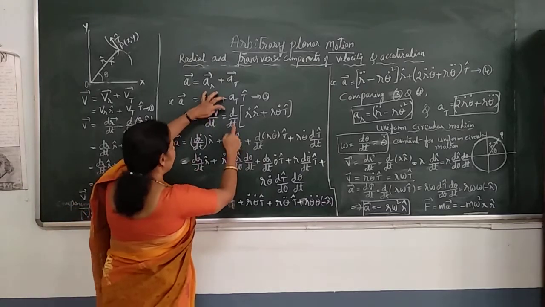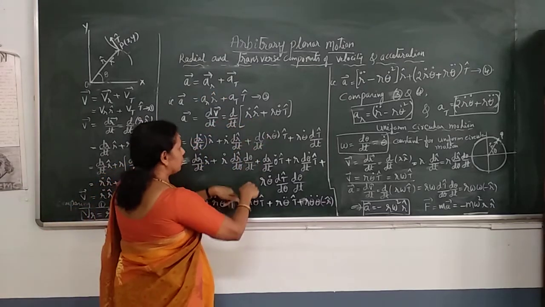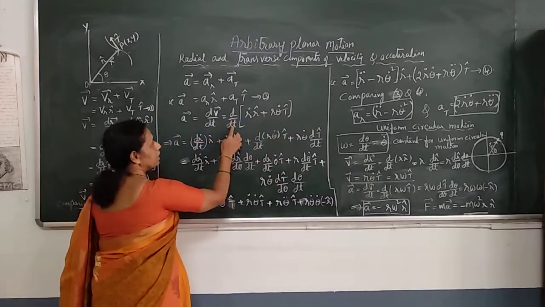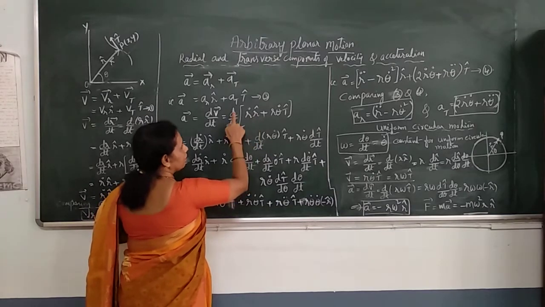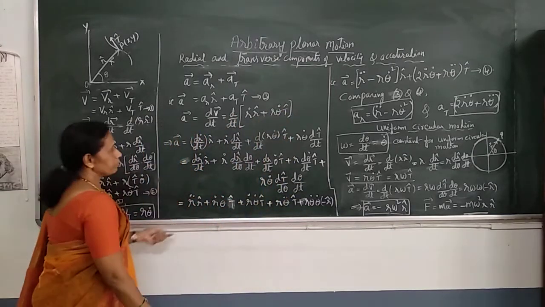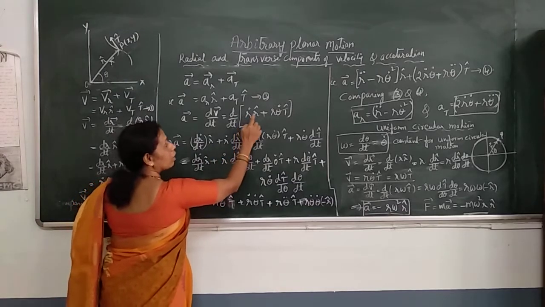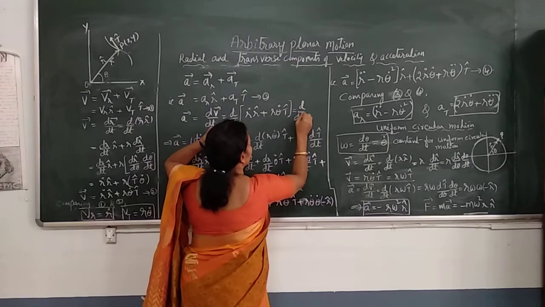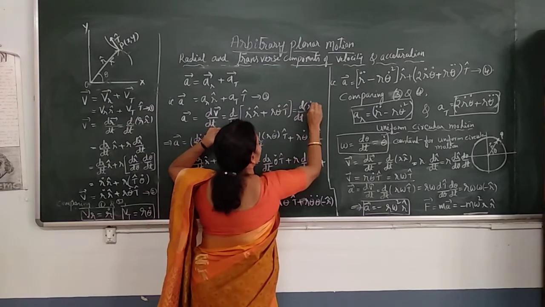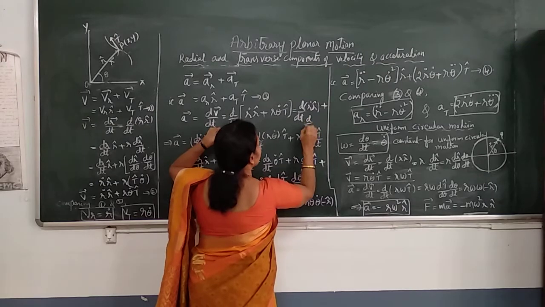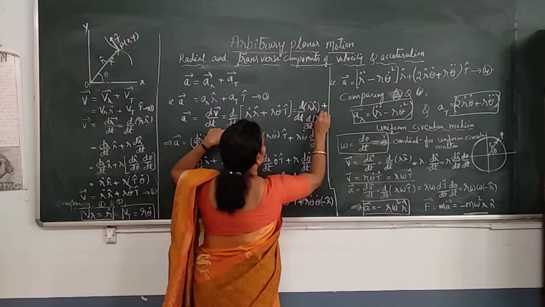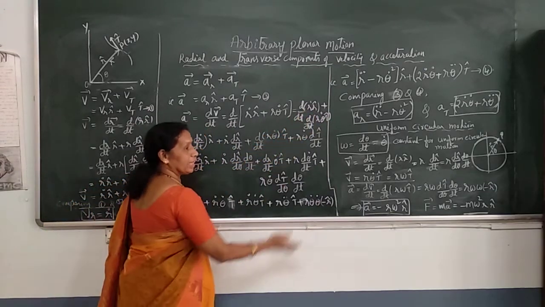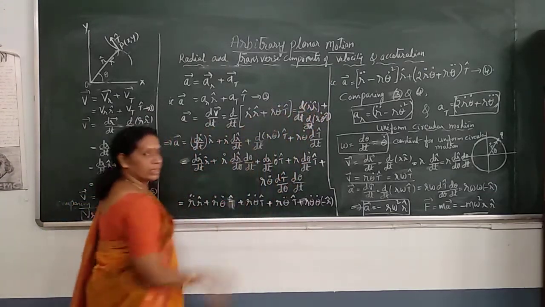First one is d by dt of r dot r cap plus d by dt of r theta dot t cap. Now d by dt of r dot r cap, what do you get? Now first one, again two terms, again apply the product rule.